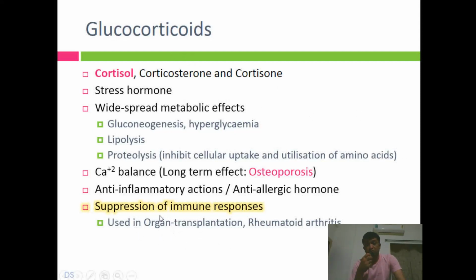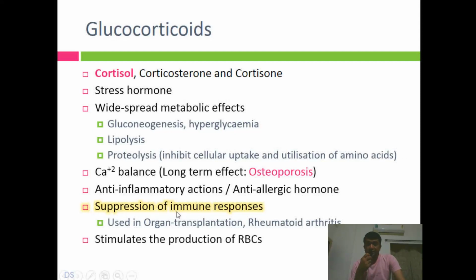Such rejection responses are very common in surgical processes, and to reduce the effect of such rejection, you need to give a high dose of steroid for a longer duration, right? So that's a very important role as a medicine, what you call an immunosuppressant. So these are two very important things which you need to remember: anti-inflammatory action and immunosuppression.